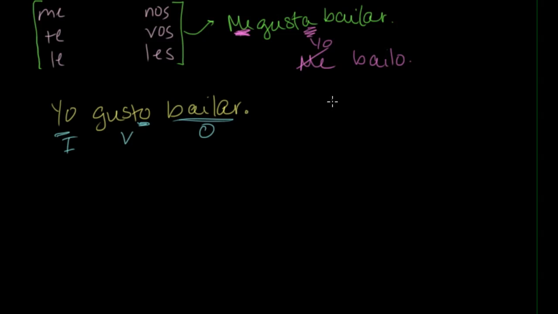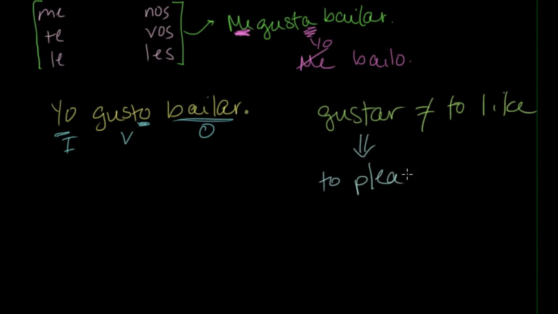However, gustar does not actually mean to like. It's translated that way because that is what it means in a sort of theoretical sense. But in a technical, usage-based sense, gustar means to please.